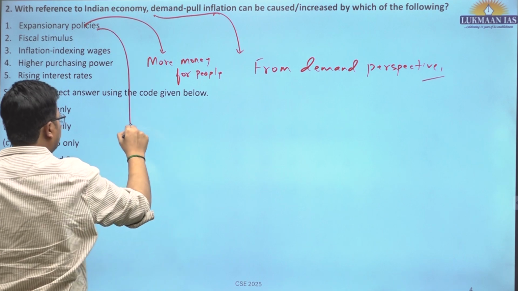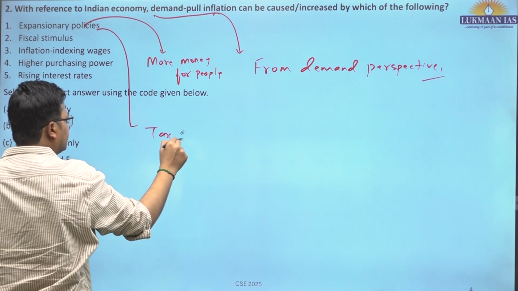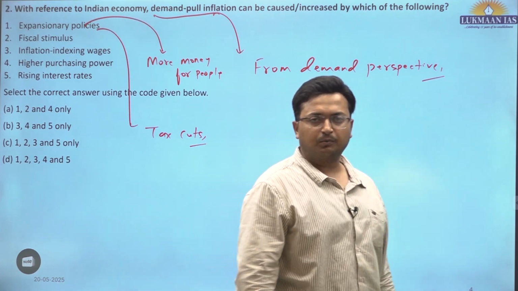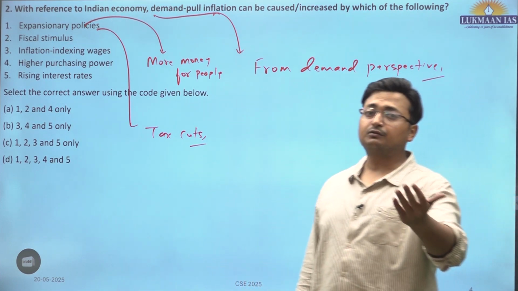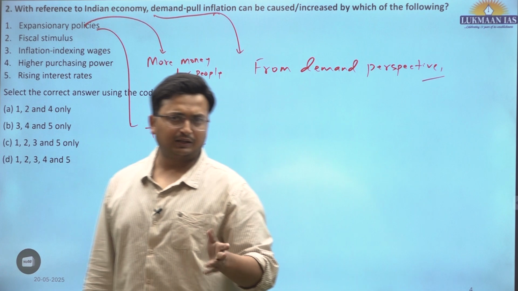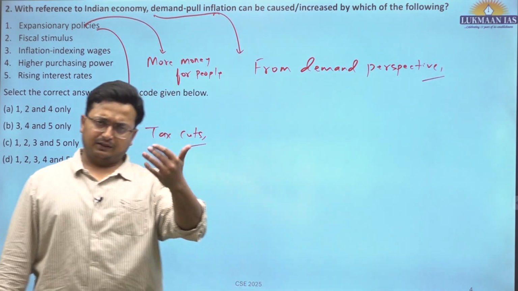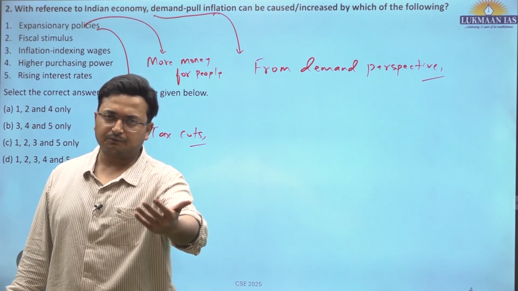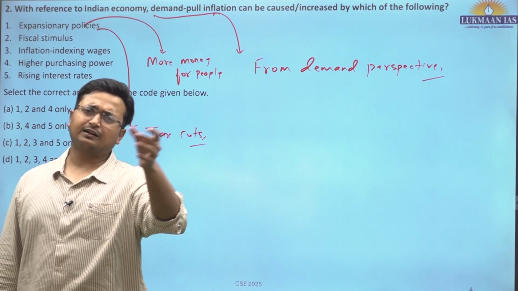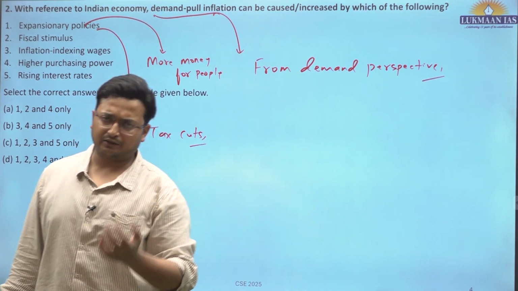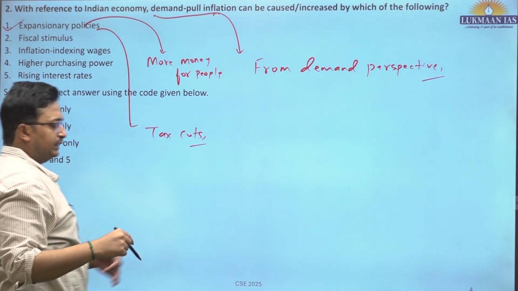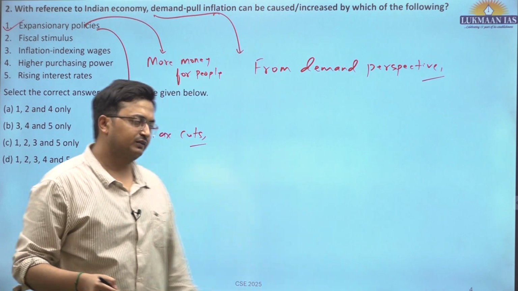Expansionary policy means tax cuts. If the government tries to reduce the tax, that is expansionary policy. It could be monetary expansion where the interest rates are brought down. That is also expansionary policy. That itself means there is more money in the hands of the public, or essentially they can take loans at a lower interest rate. So this is actually correct, because that would increase demand for goods and services, obviously.